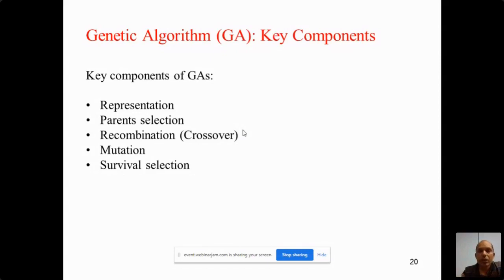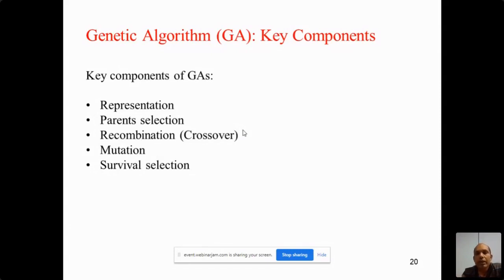But in mutation, we search near a particular solution in the feasible search space. It is very important to search near a particular good solution so that we will get a better solution. That's why mutation is very important.